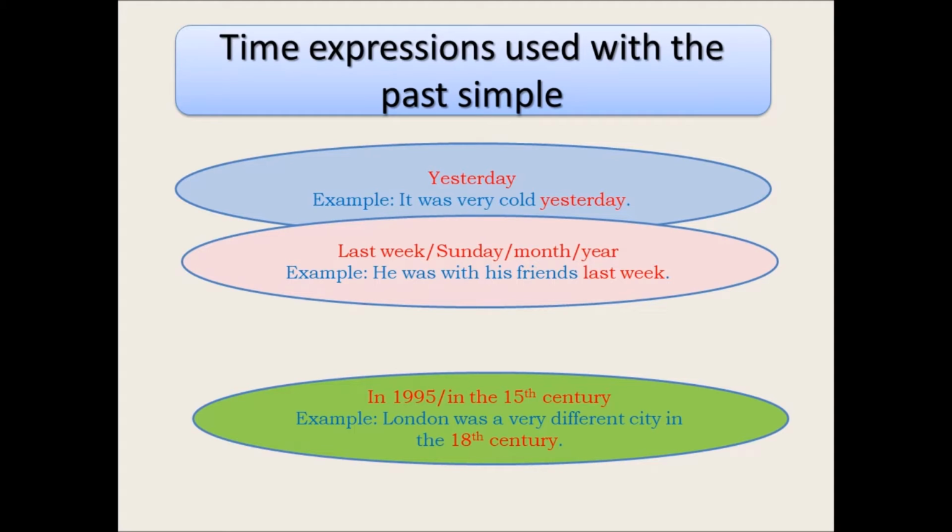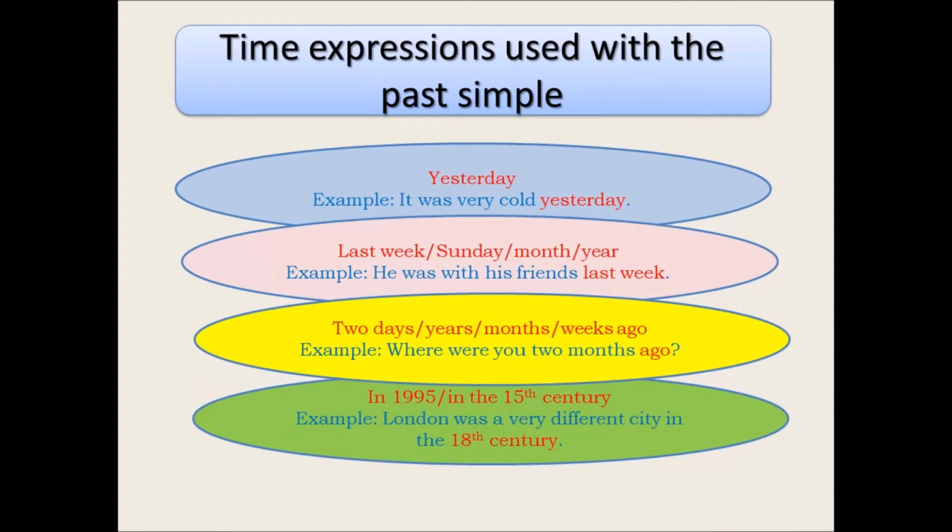Last week, last Sunday, last month, last year. He was with his friends last week. 2 days, 2 years, 2 months, 2 weeks ago. Here we add the word ago. Example, where were you 2 months ago?